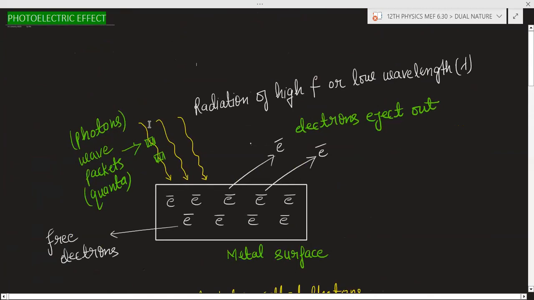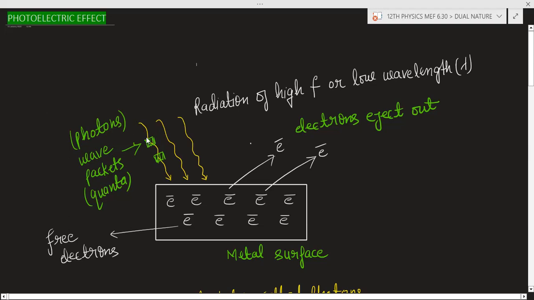So basically, what is happening here? These are the photons. These are the radiations of high frequency or low wavelength. So basically this is light, and this light is made up of photons, or sometimes known as wave packets, or sometimes quanta.